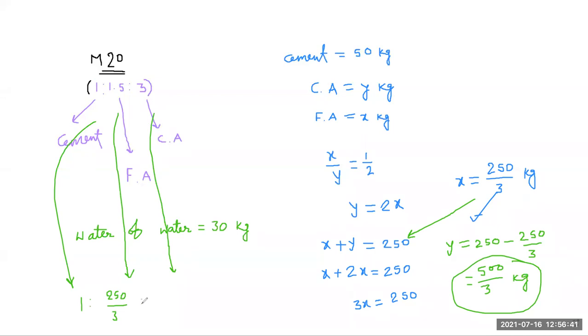Here we get the proportion of coarse aggregate as y kg, and y is 500 by 3 kg.